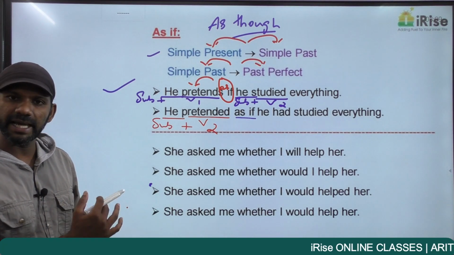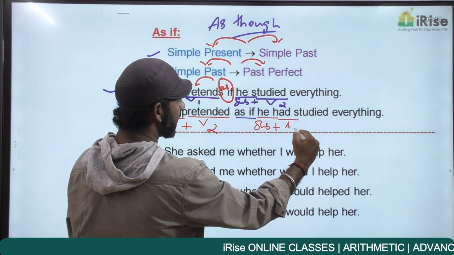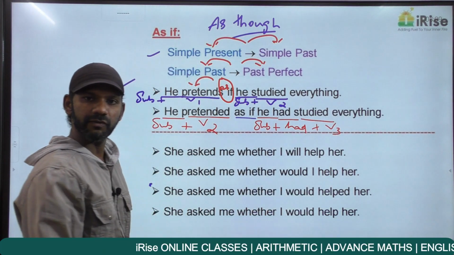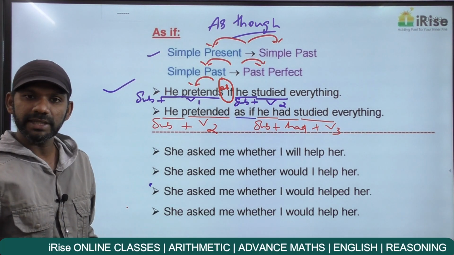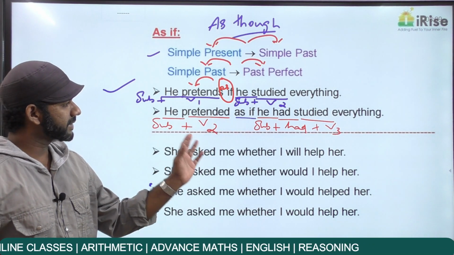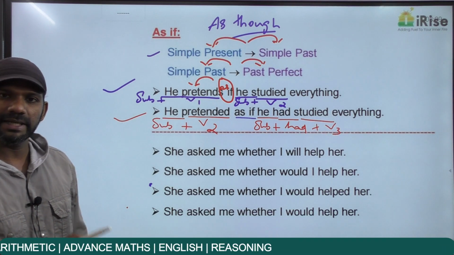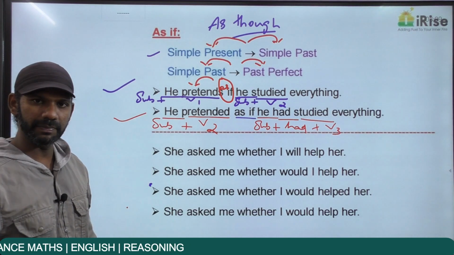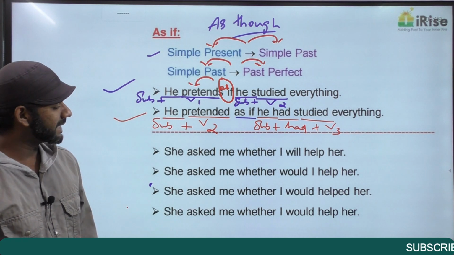As if he had studied everything, the subject is he plus had plus studied. In this statement, studied is in the V3 form because there's nothing like subject plus had plus V2. It's always subject plus had plus V3. And subject plus had plus V3 is past perfect. Before as if simple past, after as if past perfect, grammatically correct. So when you find as if or as though in a statement, think about this rule. Simple present, simple past, past perfect. Clear? Come to the next one.